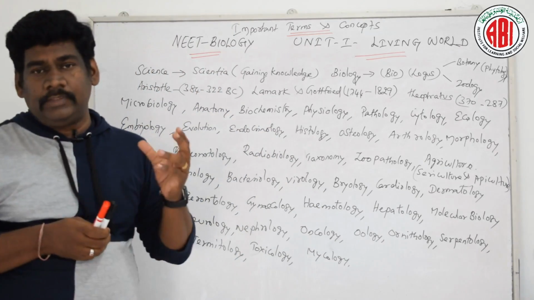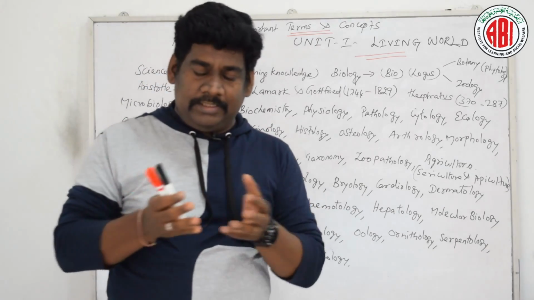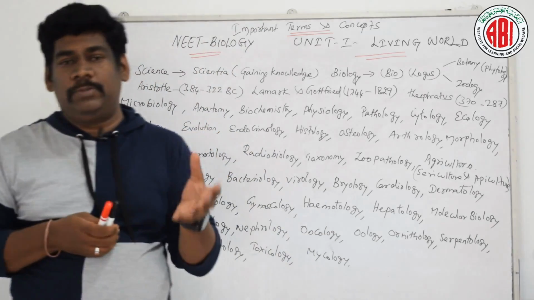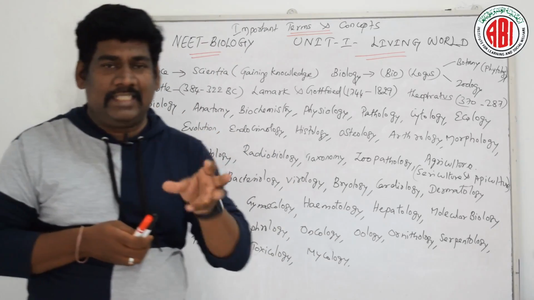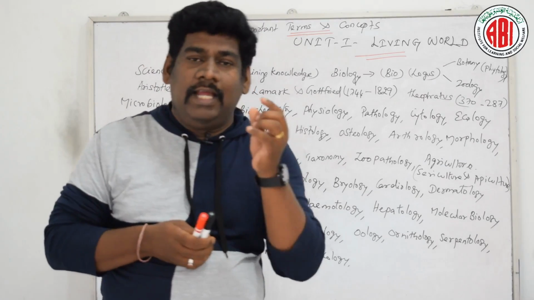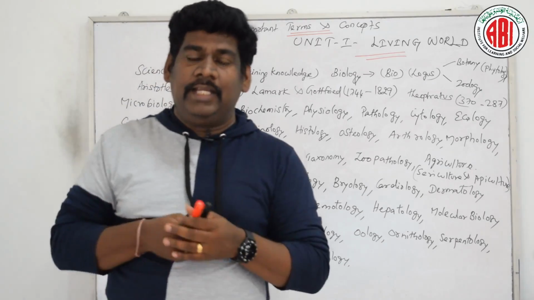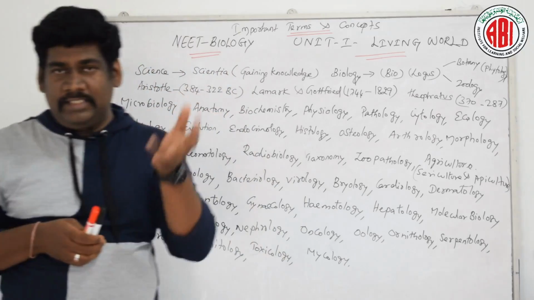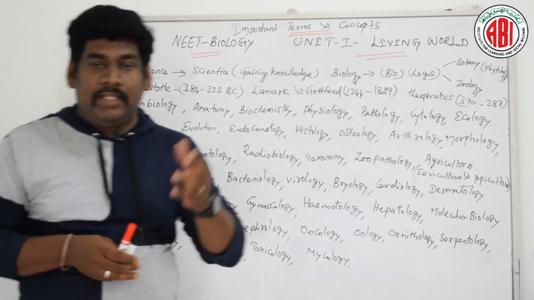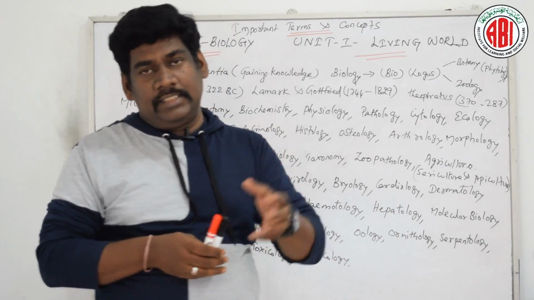Next, regarding human blood groups, the discovery of blood groups leads to Karl Landsteiner, who is said to be the father of human blood groups. Whereas for blood circulation of our body, William Harvey is said to be the father of blood circulation.